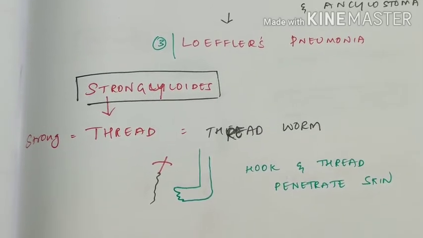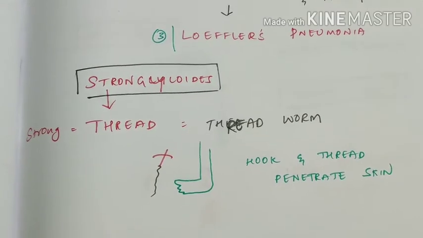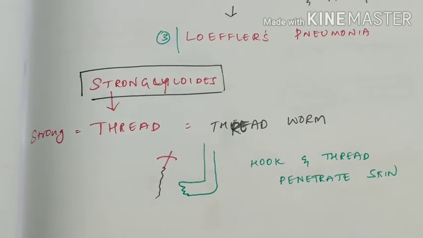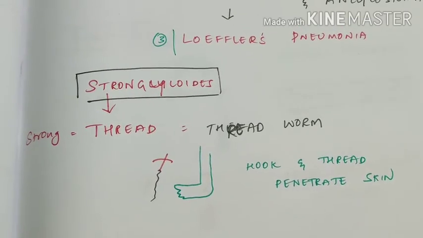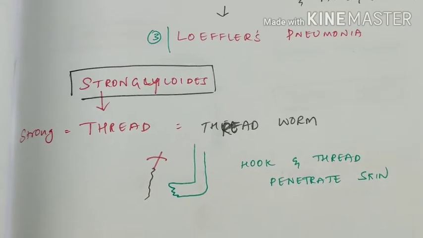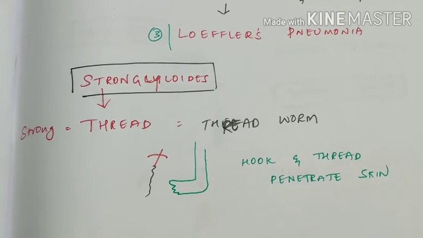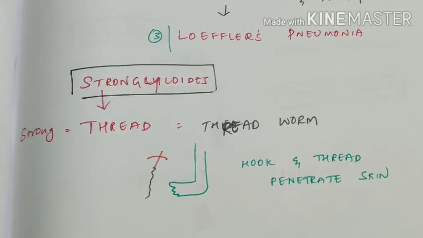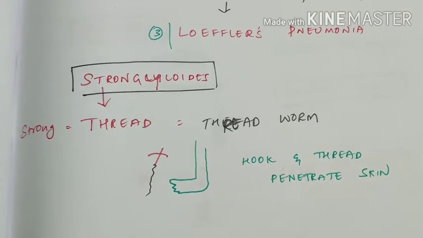So hook and threadworm can penetrate the skin like this. Ascaris and ankylostoma have respiratory passages. Strongyloides and hookworm, threadworm and hookworm have skin penetration. This is the reason why ground itch is there.